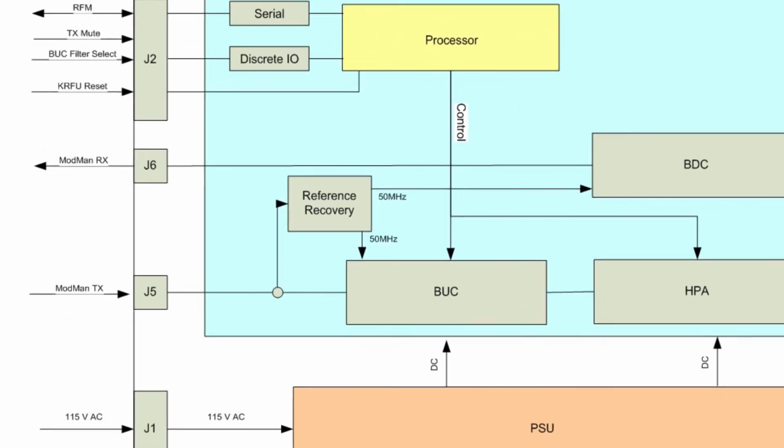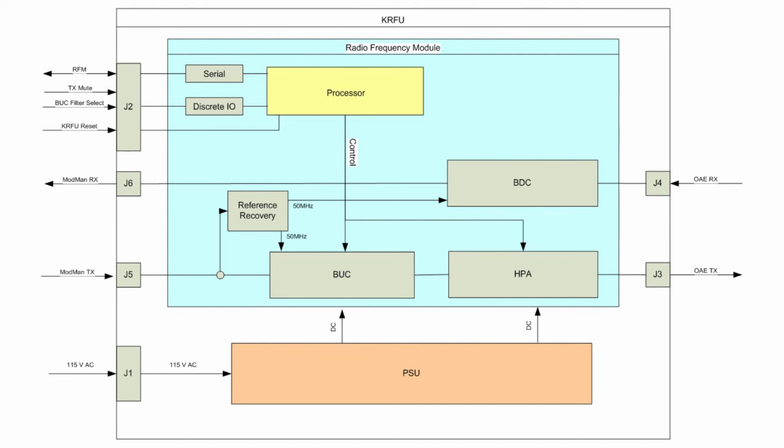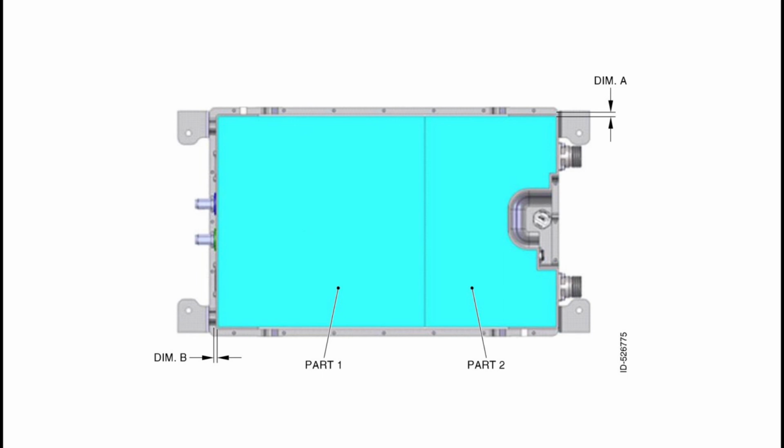The monitor and control function of the KRFU transfers control status data to and from the ModMan. The interface between the ModMan and the KRFU is the CANDO. The thermal pad kit is intended to provide conduction interface between the bottom surface of the KRFU and the airplane cold plate or mounting panel. Before mounting units on the airplane, the thermal pad must be installed on the unit.